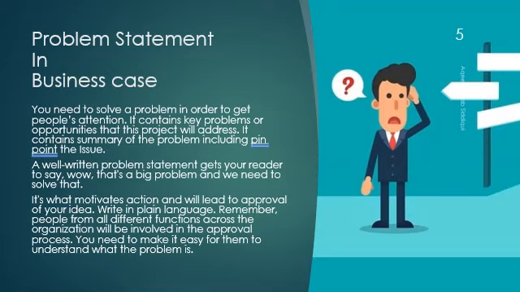A well-written problem statement gets your reader to say, wow, that's a big problem and we need to solve that. It's what motivates action and will lead to approval of your idea. Write in plain language. Remember, people from all different functions across the organization will be involved in the approval process. You need to make it very easy for them to understand what the problem is.